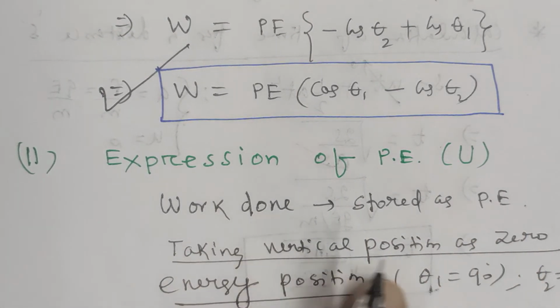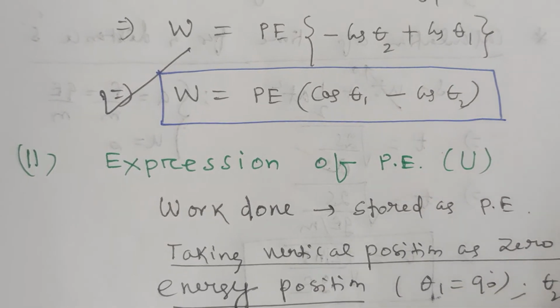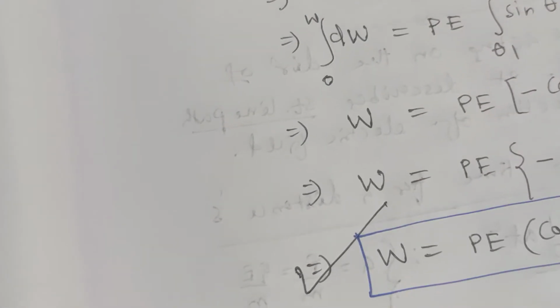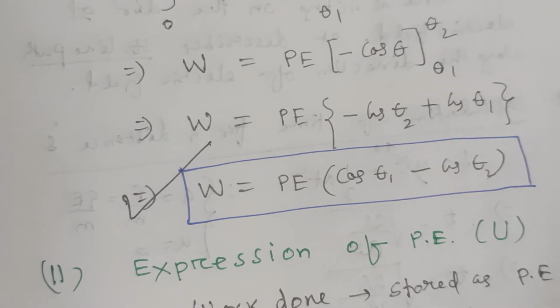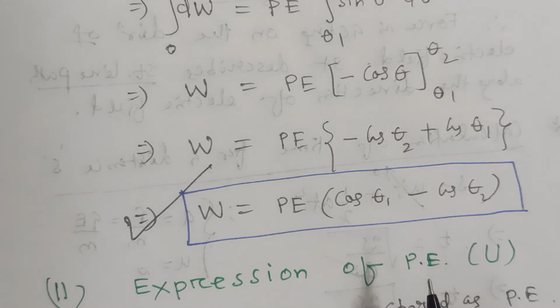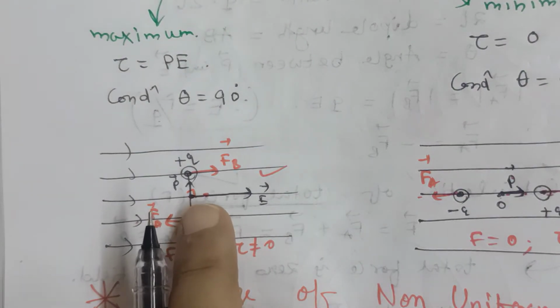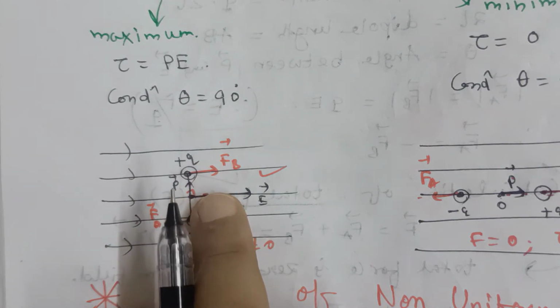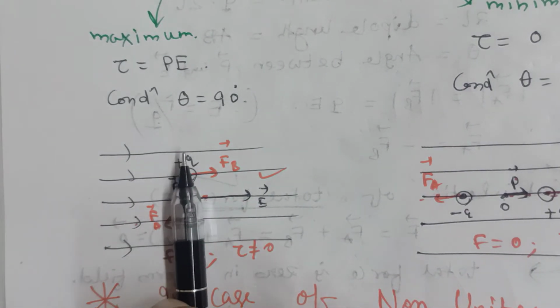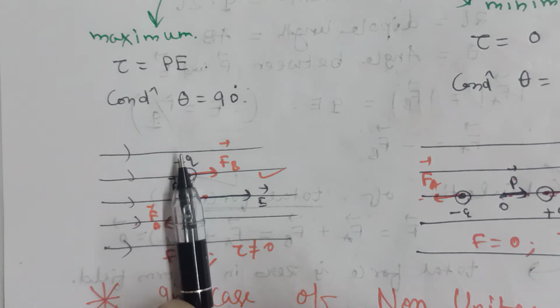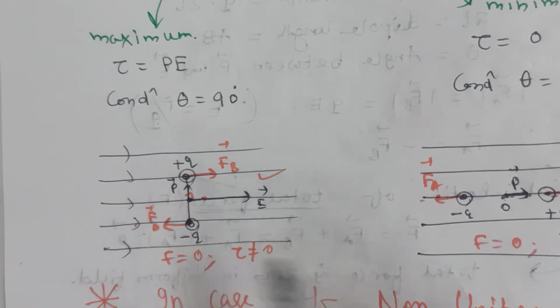When we are calculating the torque, we will start our dipole with a particular position, that is the vertical position, because at that vertical position maximum torque can be applied. Just see the figure: this is the vertical position, that means theta is 90 degrees, and maximum torque can apply on it. That's why it is taken as the vertical position or zero energy position. Zero energy position means the starting position of the electric dipole.